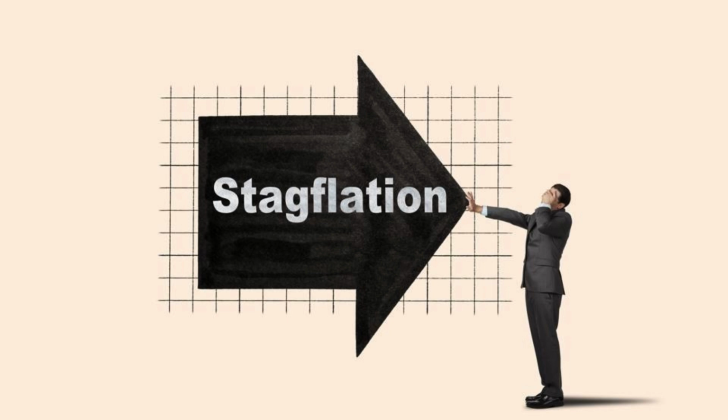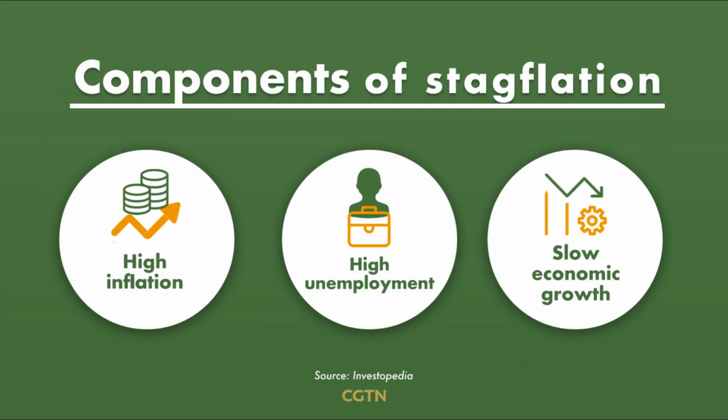As a result, this can lead to a decrease in demand for goods and services, which can have a negative impact on economic growth. Furthermore, stagflation can lead to high levels of unemployment, which can further exacerbate the economic downturn. As businesses struggle to maintain their profit margins, they may be forced to reduce their workforce, which can lead to job losses and a decrease in consumer spending. This can create a vicious cycle where reduced demand leads to further job losses, which then leads to further reductions in demand.